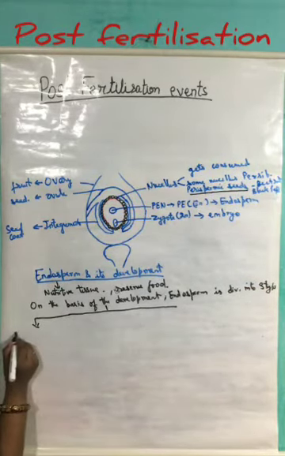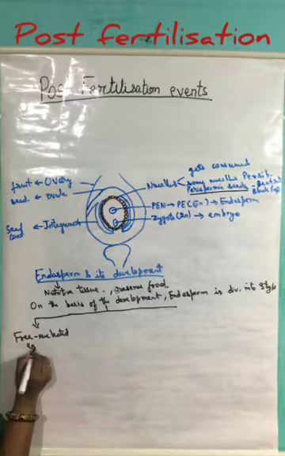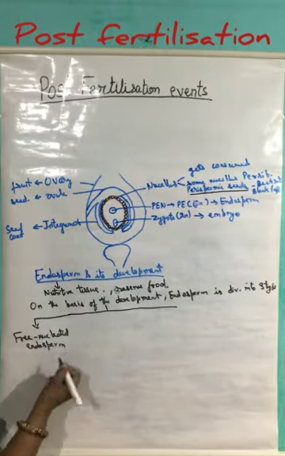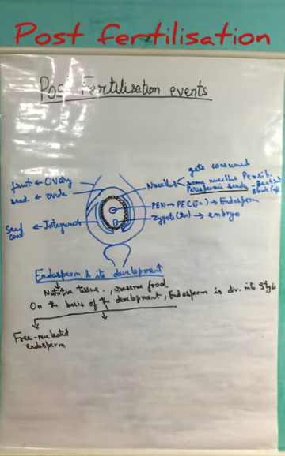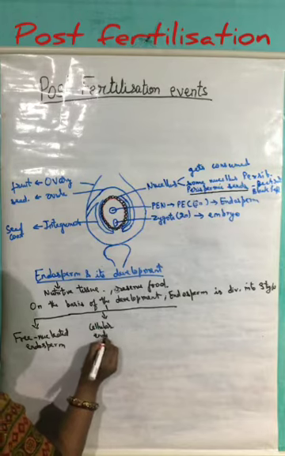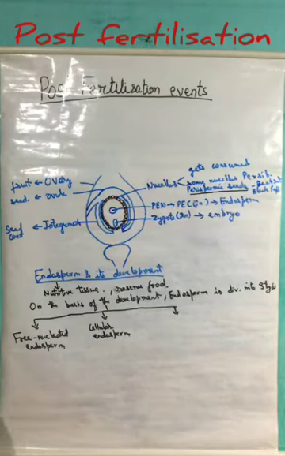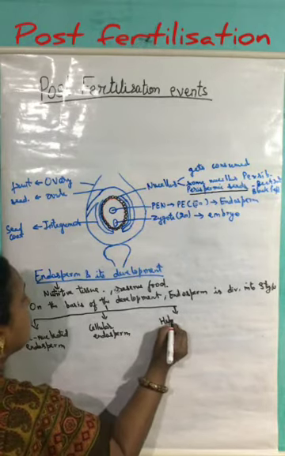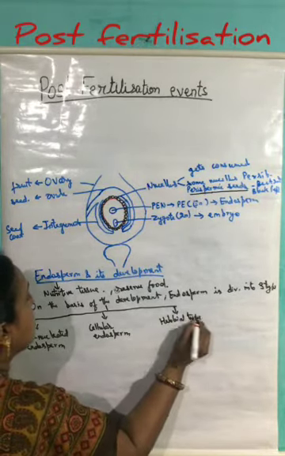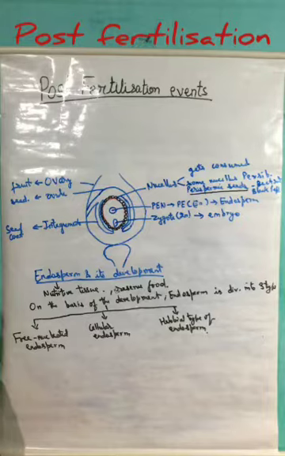These are free nucleated endosperm, the second type is cellular endosperm, and the third type that we have to discuss is the helobial type of endosperm. One by one, we will discuss these three types of the endosperm.